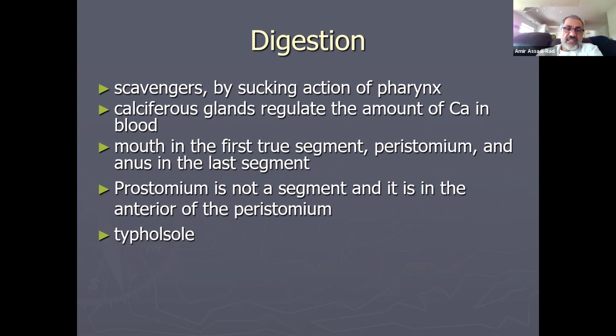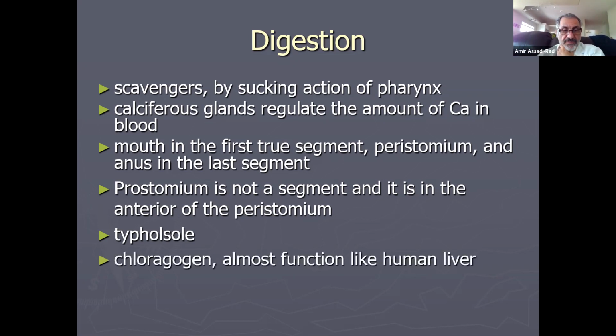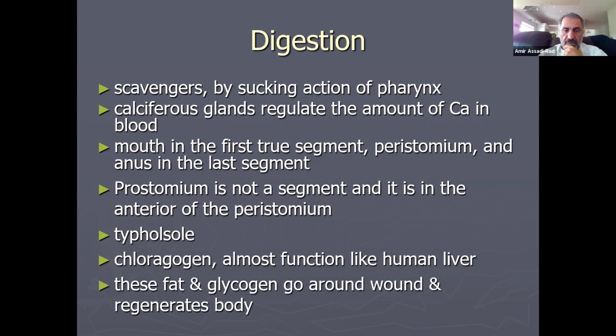Typhlosole is a fold of the intestine that increases the surface area for the animal to absorb more nutrients. Chloragogen is like the human liver. If the animal is damaged or cut, they can regenerate. It allows the animal to regenerate. It makes fat and glycogen. These fat cells go around the wounds and regenerate the body.